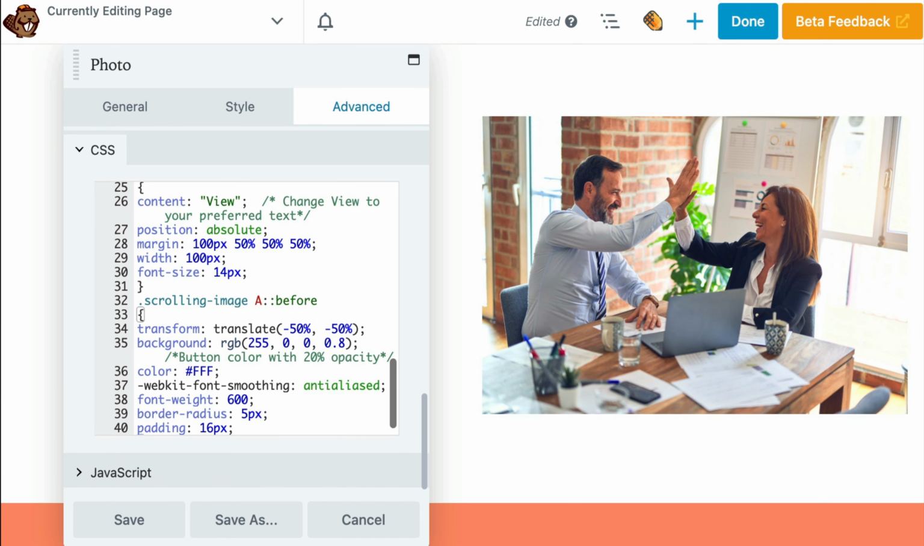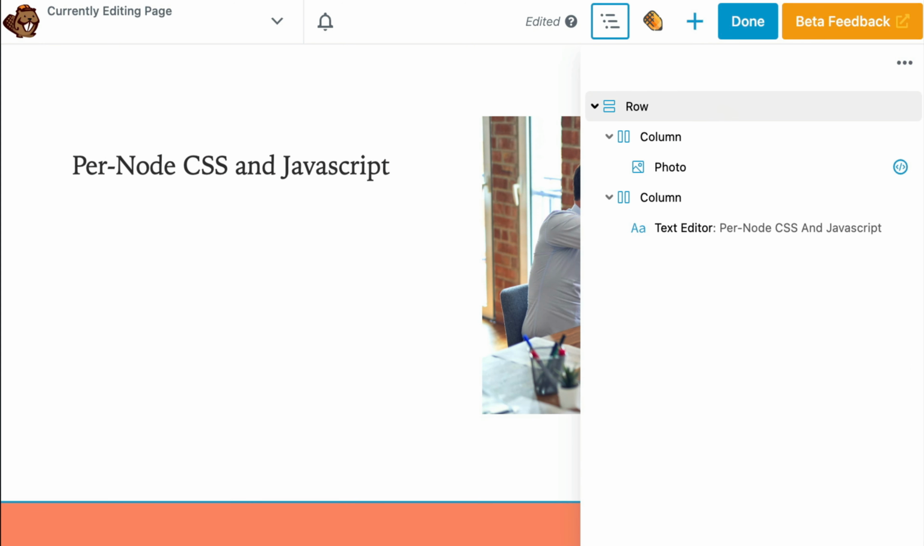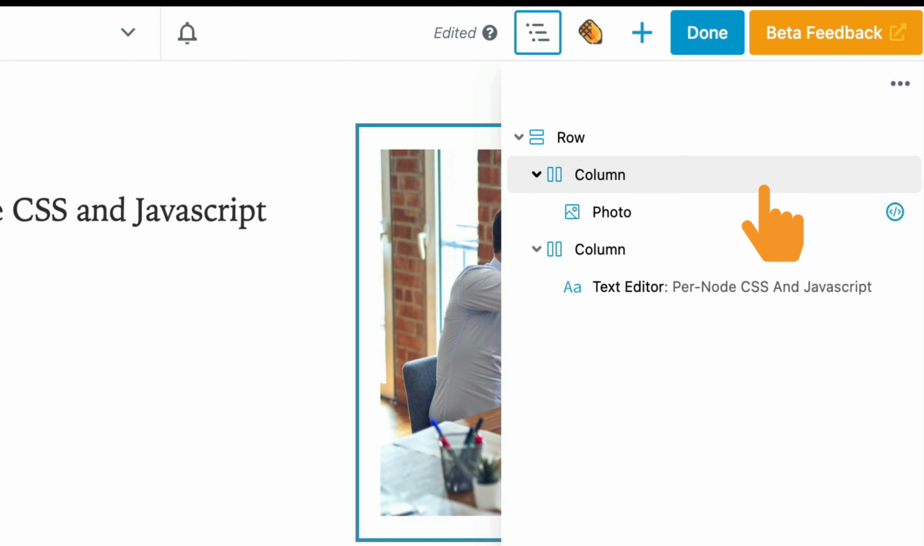Using this feature, you can add custom CSS or JavaScript directly to individual rows, columns, and modules. In addition, you'll see a code icon attached to the node when viewing in the outline panel. Note that as you're adding per node CSS and JavaScript, keep in mind that all coding will be scoped to the node you're working on.